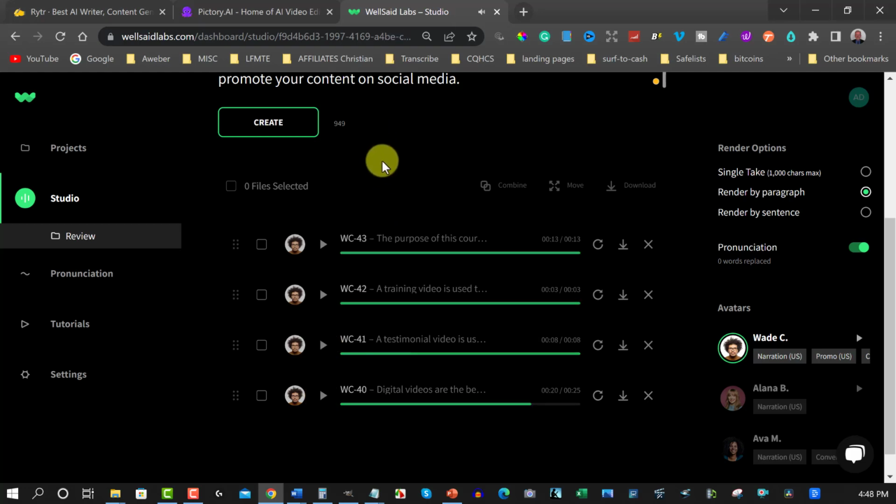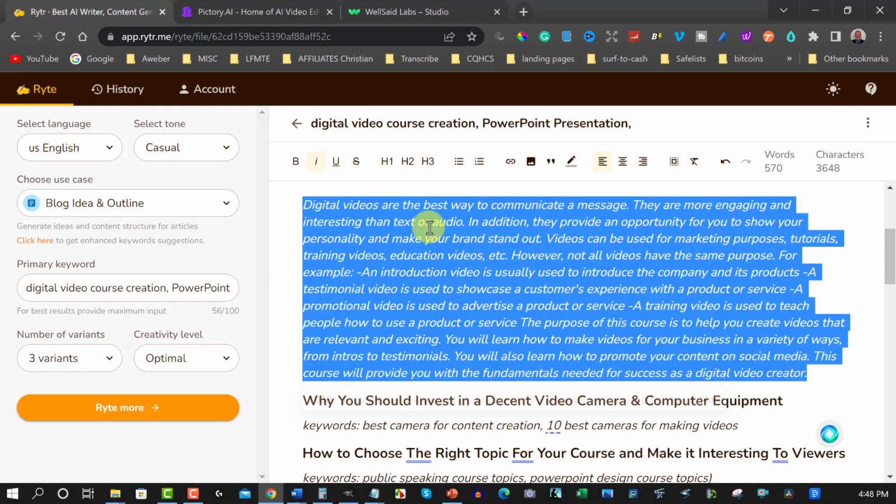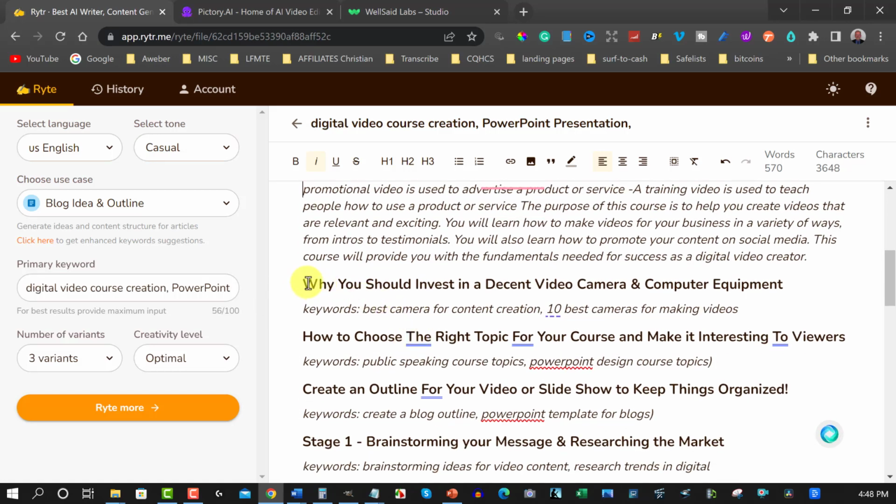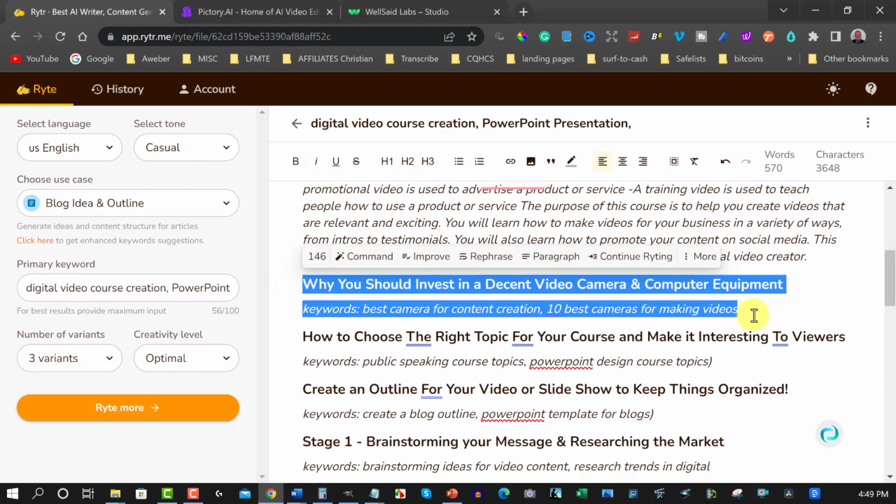That's good. Okay, so we could eventually combine those together, but we can also keep going down here as well. We can actually make it a little bit longer. Why should you invest in a decent video camera and computer equipment? Okay, let's have a look at that, and we will go here. It's got 10 best cameras for video making. Okay, let's have a quick look at that. I'm not sure what it's going to come up with, but let's have a quick look at this. We'll do a paragraph with this, and then we'll move on to the next section.